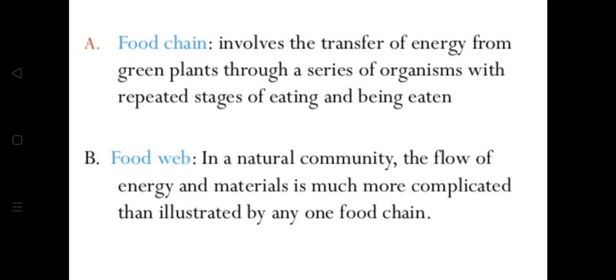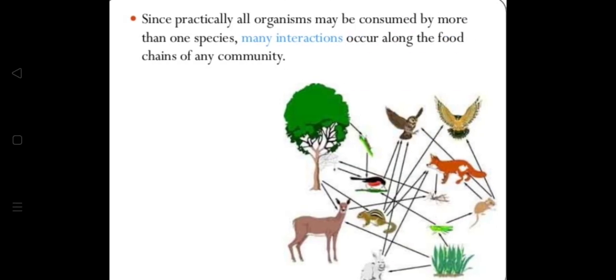Actually, food webs can also help us study and explain how the diversity of species is related to how they fit within the overall food dynamics. They give us some critical information about the relationship between invasive species and those native to a particular ecosystem. Now, since practically all organisms may be consumed by more than one species, many interactions occur along the food chains of a community.